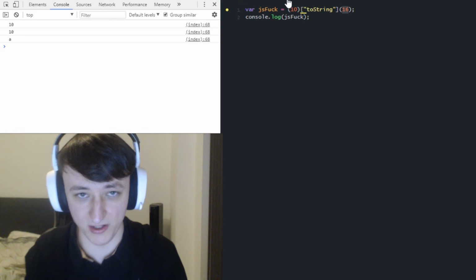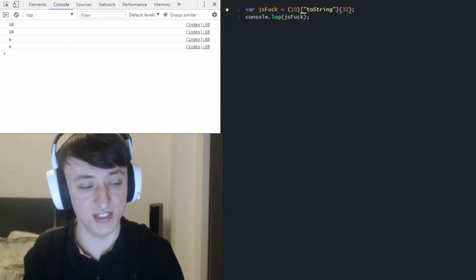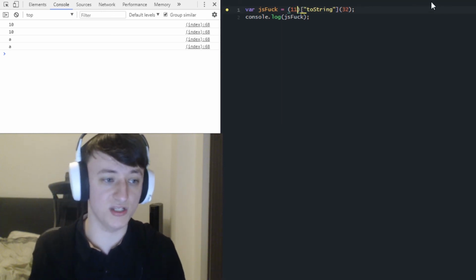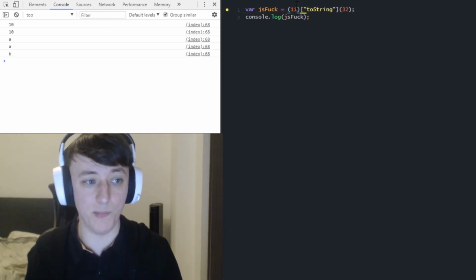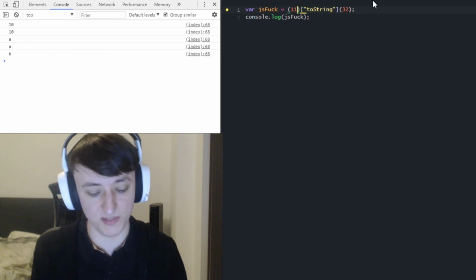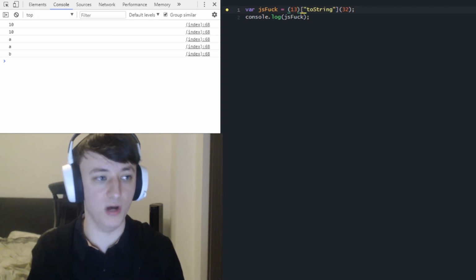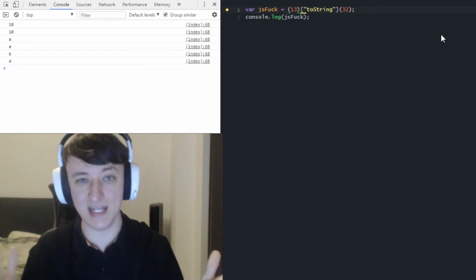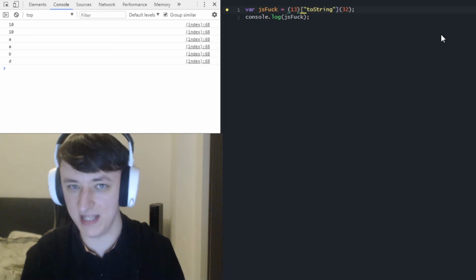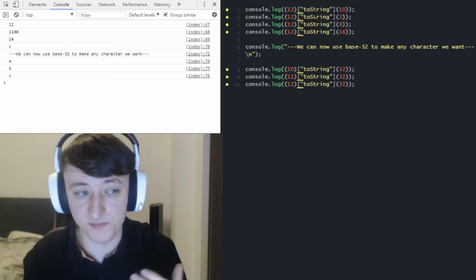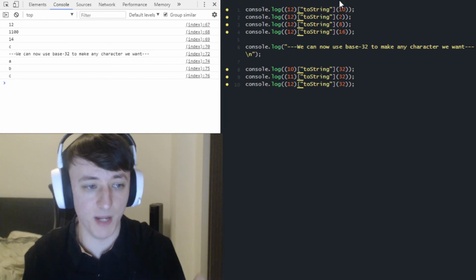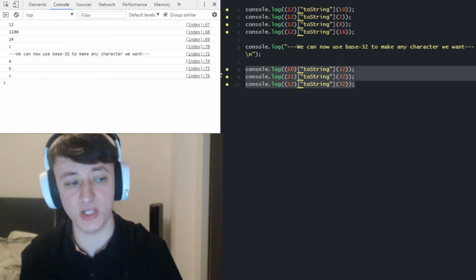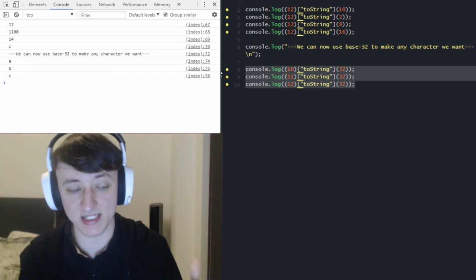And this also allows us to use 32. Base 32 is exactly what ASCII uses. So now we can just use these characters and get back any character we like in JavaScript using this. Just this will be A, B, C, whatever. I missed 12, great, but you get the point, right? We can create any character we like in JavaScript because that is how ASCII works. Here is just an example of me running a bunch of different numbers through different bases. You can see how different the outputs are, but obviously base 32 is the one we're interested in because we can create any ASCII character from that.